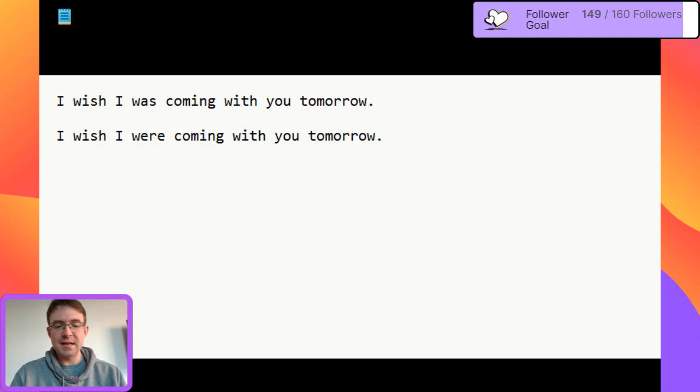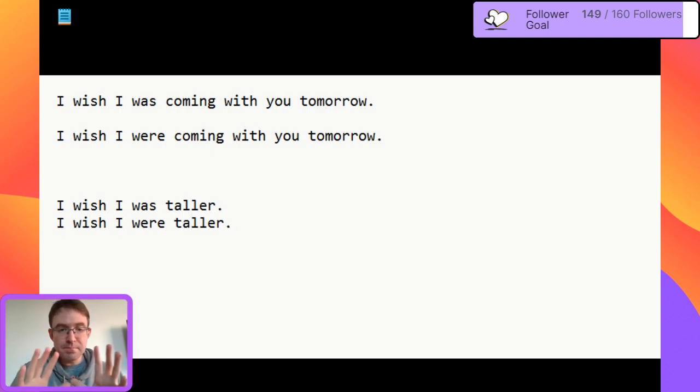So maybe just one more example. Like, for example, we can say something like, I wish I was taller. Again, normal spoken English, this is totally fine. More formal English, I wish I were taller. The meaning is the same. There is no real difference in the meaning of these sentences, but were is more formal in its use.